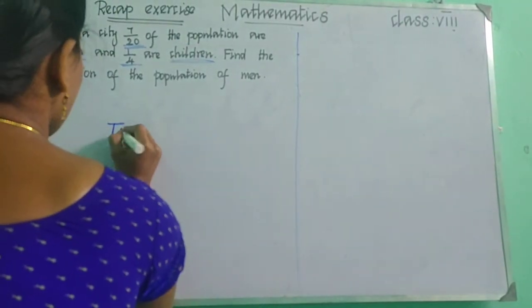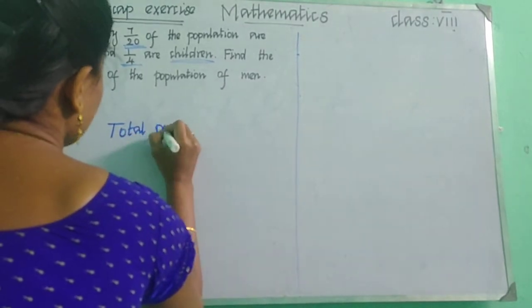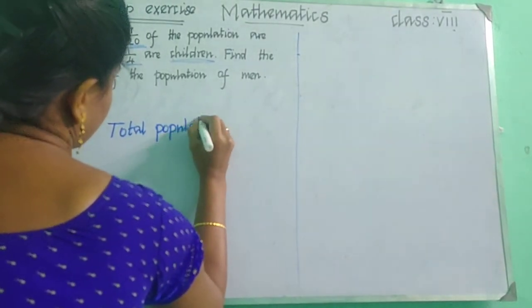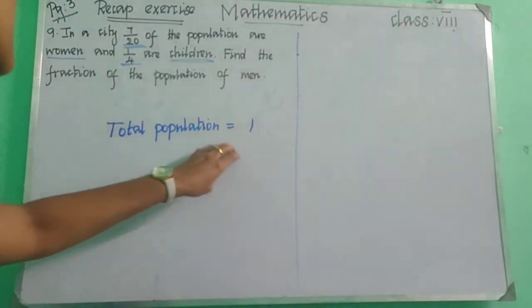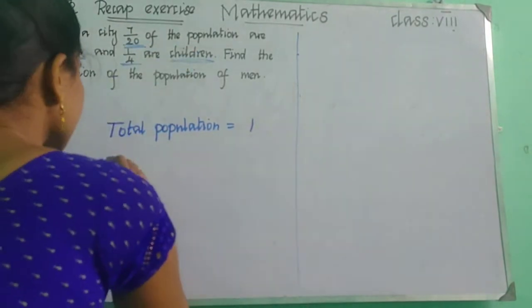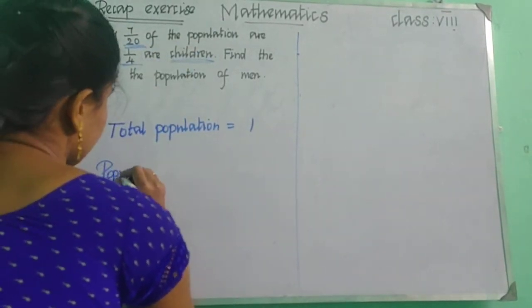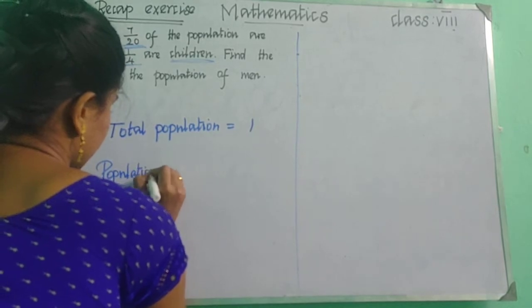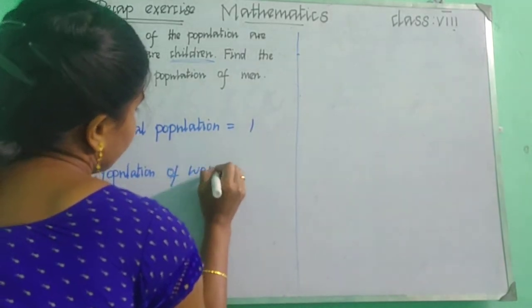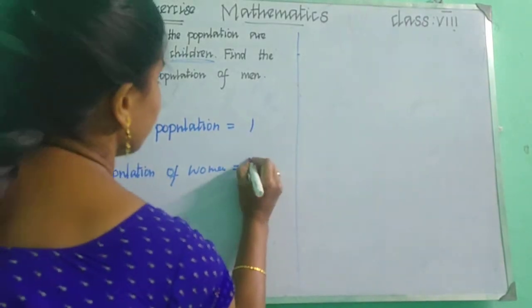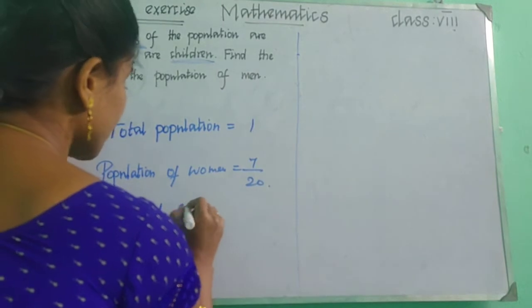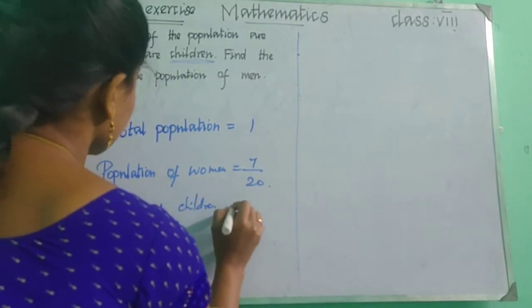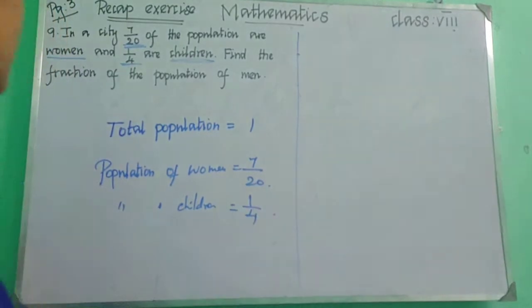You can say the total population as 1. Okay, let's say the total population as 1, and the population of women is 7 by 20. Okay, and then the population of children is 1 by 4. Okay, so now we can find the population of men very easily.